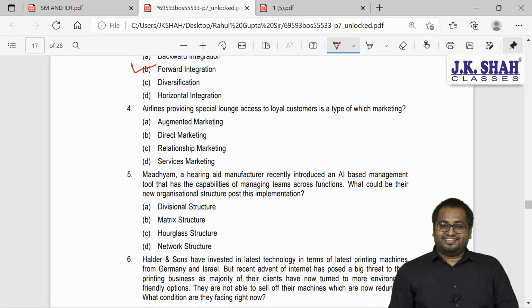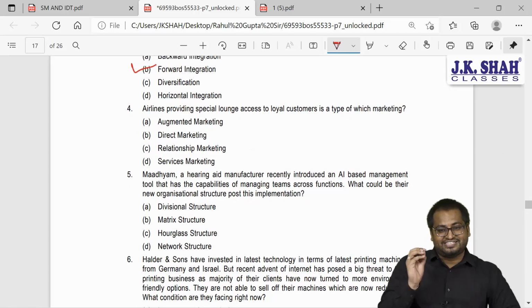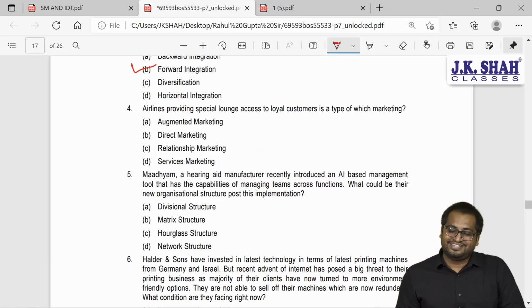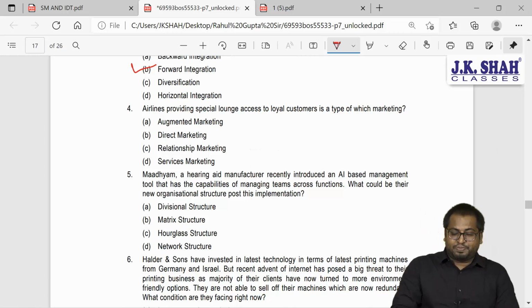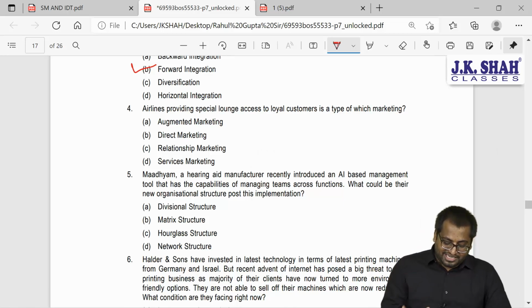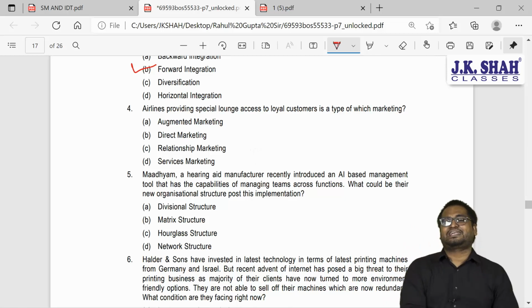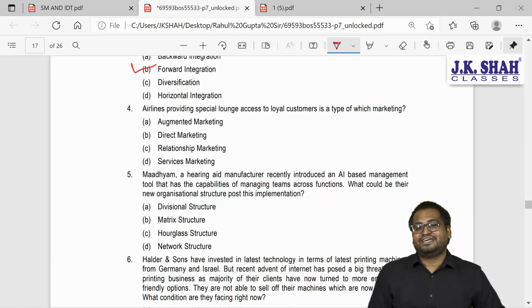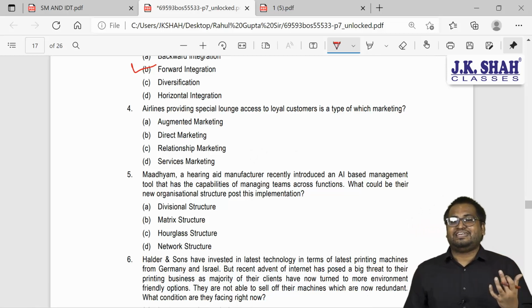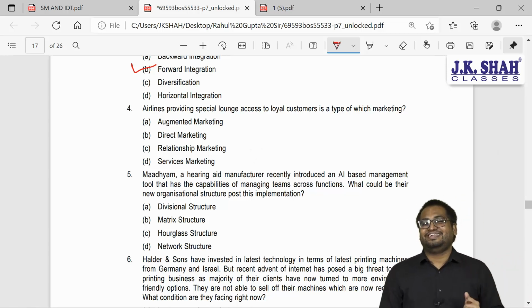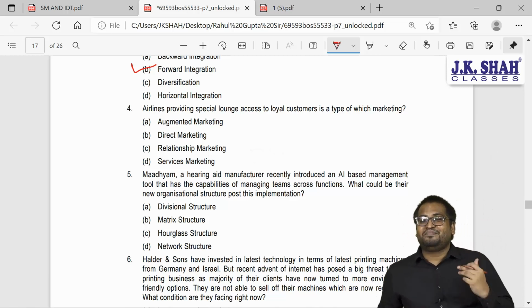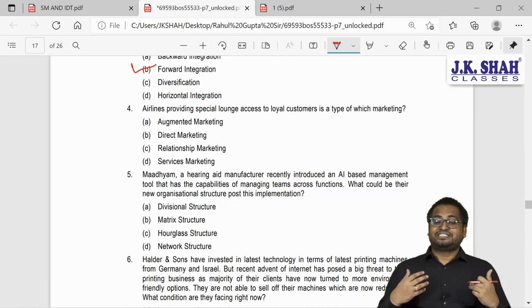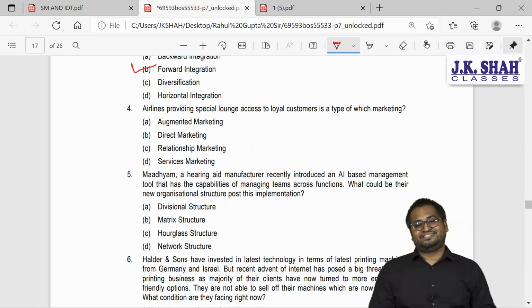Great. Now the next question, question number 4. Again, this is one of the examples which I generally use. So you might be able to answer this. Airline companies providing special lounge access to loyal customers is a type of which marketing? So if you remember, there are 13 different marketing techniques. Social marketing, enlightened marketing, people marketing, person marketing, place marketing, augmented marketing. So we studied those 13 marketing strategies.